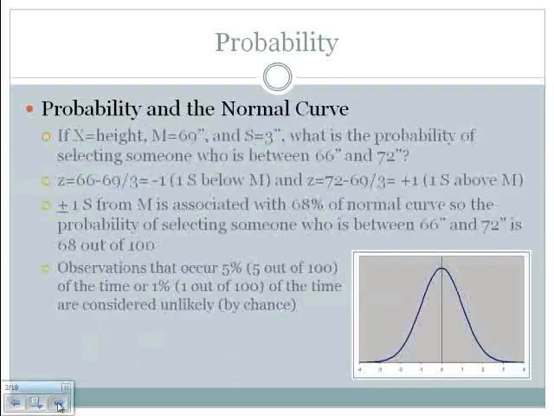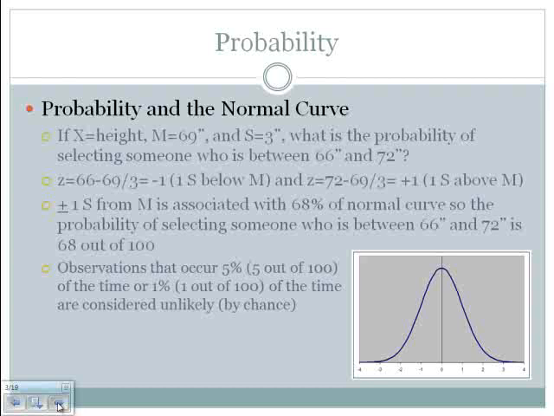But let's look at probability and the normal curve. Again, the normal curve is a theoretical probability distribution. It specifies the relationship between area and units of standard deviation. What you see on the screen is an example where we've measured height. The average height is 69 inches. The standard deviation of the heights is 3 inches. So the question is, what is the probability of selecting someone who is between 66 and 72 inches? To answer that question, we have to change those raw scores to z-scores.